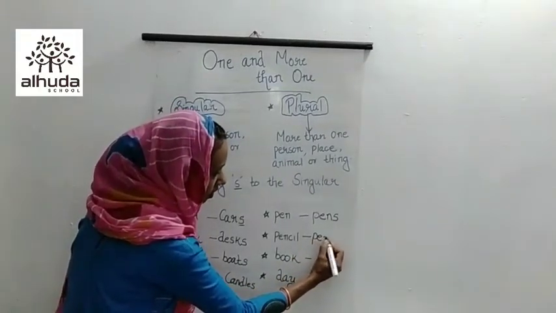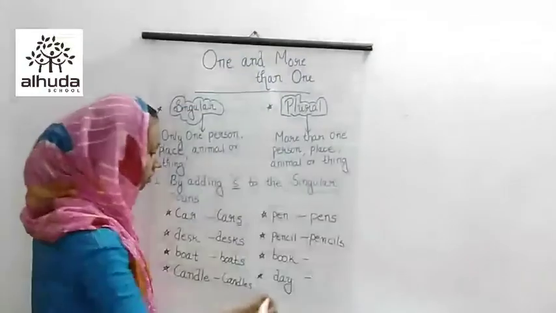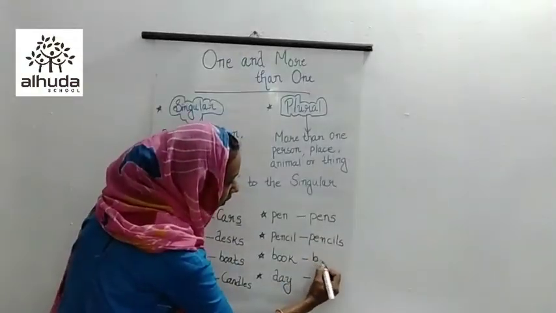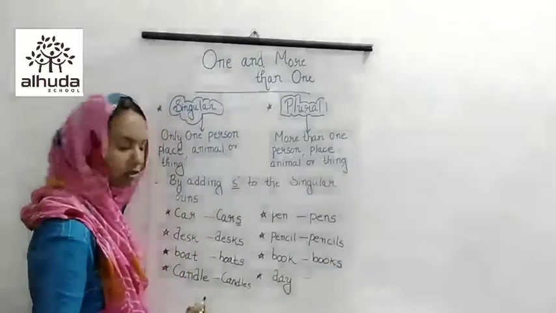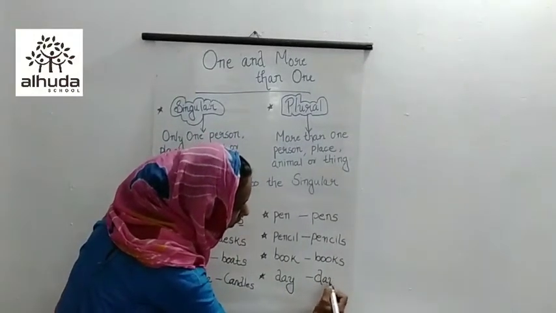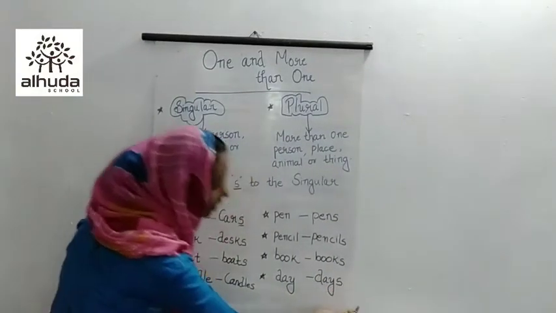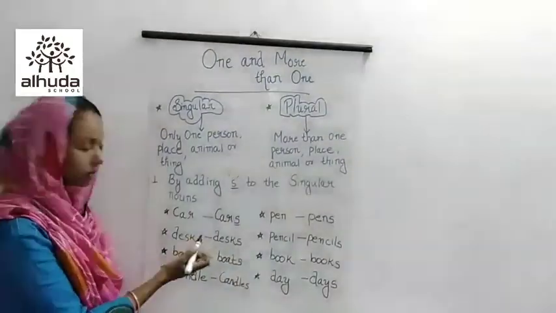Yes. Pencils. Okay. Next, book. For making plural, we have to add s. So we got books. Last one, it is day. So making into plural, we have to add s. So we got days. So once again, we can go through this.